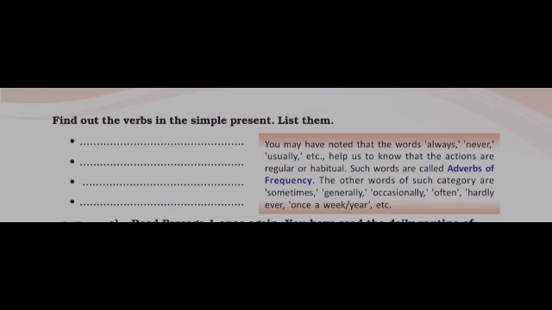The other words of such category are sometimes, often, generally, occasionally, hardly, ever, never, once a week or year, etc. So all these help us to know that the actions are regular or habitual. Such words are called adverbs of frequency.